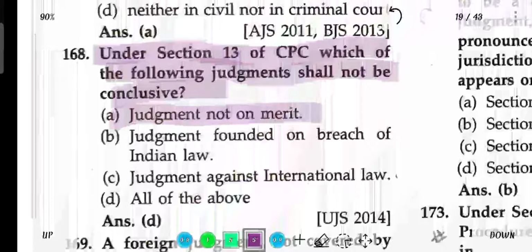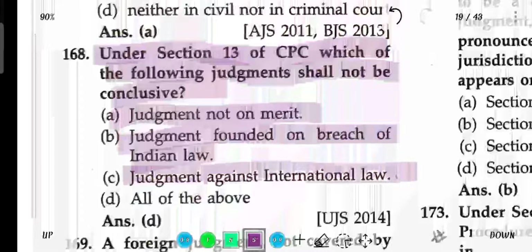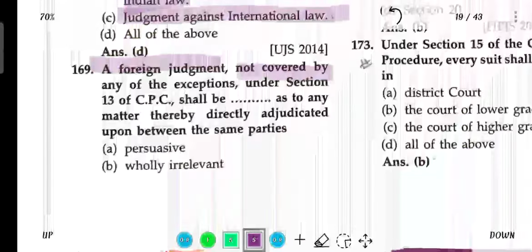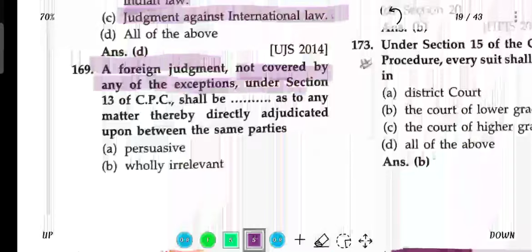Judgment not on merit, judgment founded on a breach of Indian law, judgment against international law. A foreign judgment not covered by any of the exceptions under section 13 of CPC shall be conclusive as to any matter thereby directly adjudicated upon between the same parties.